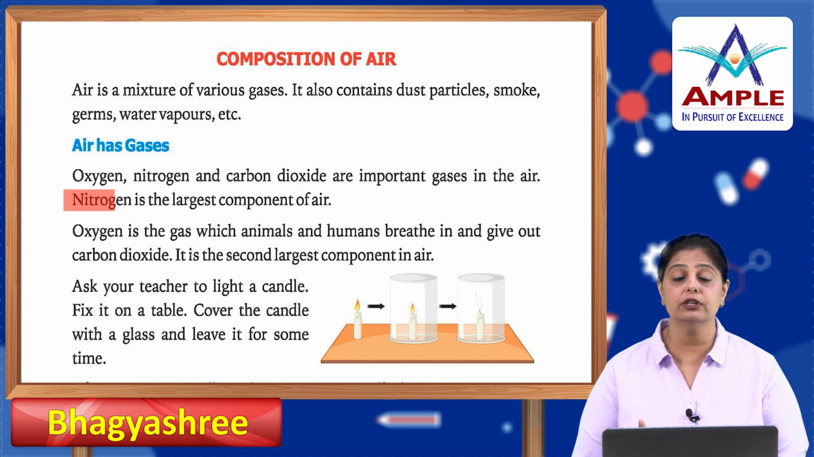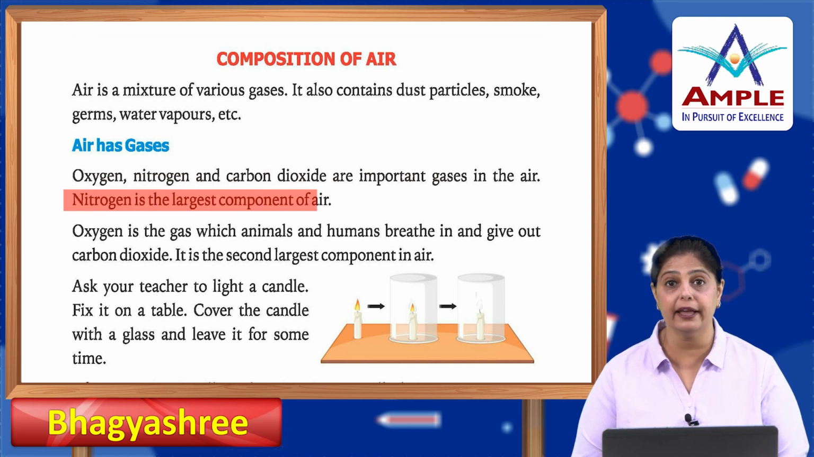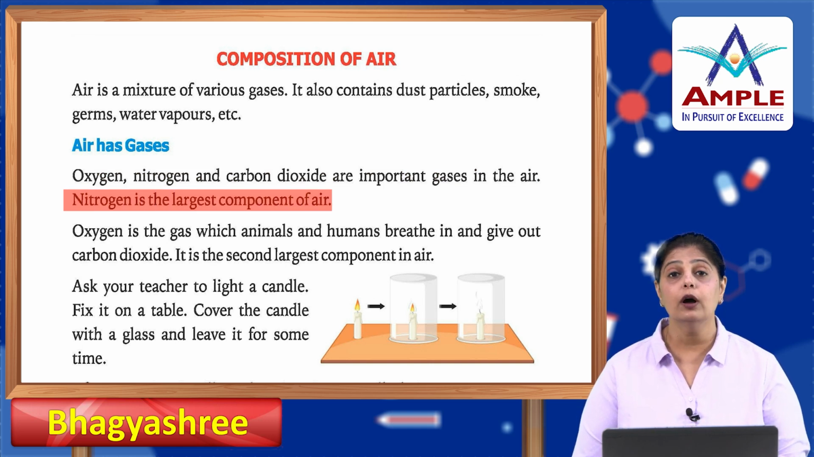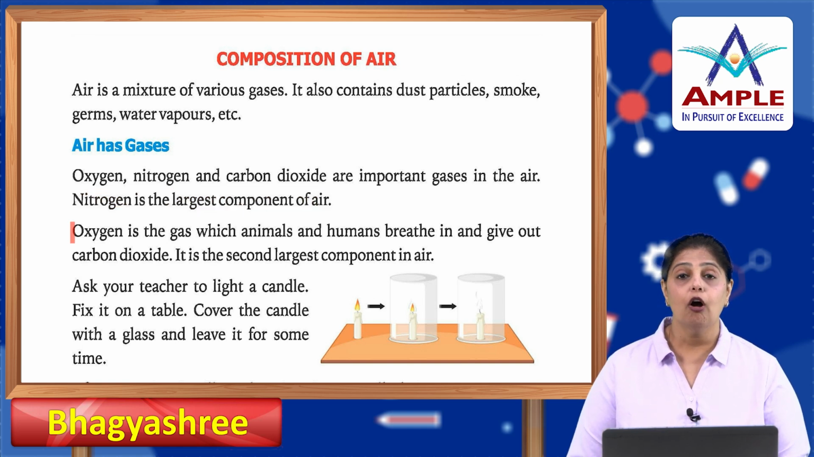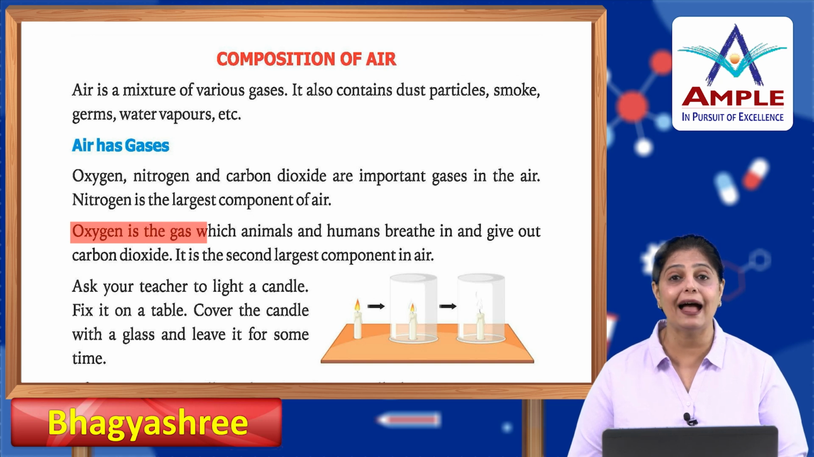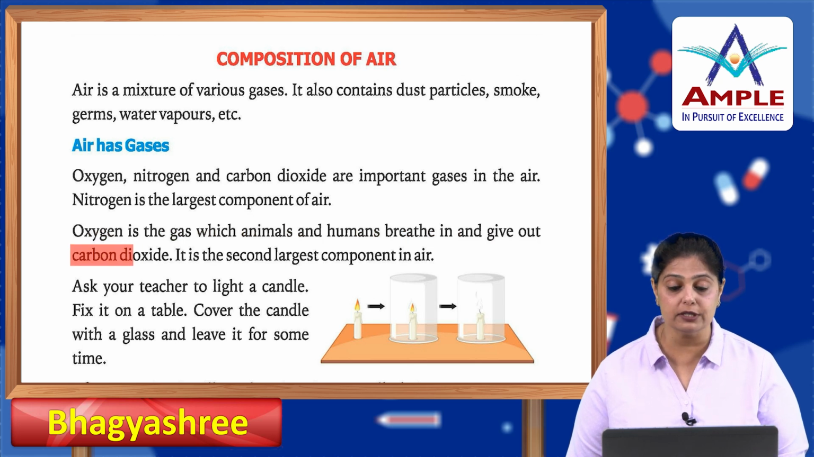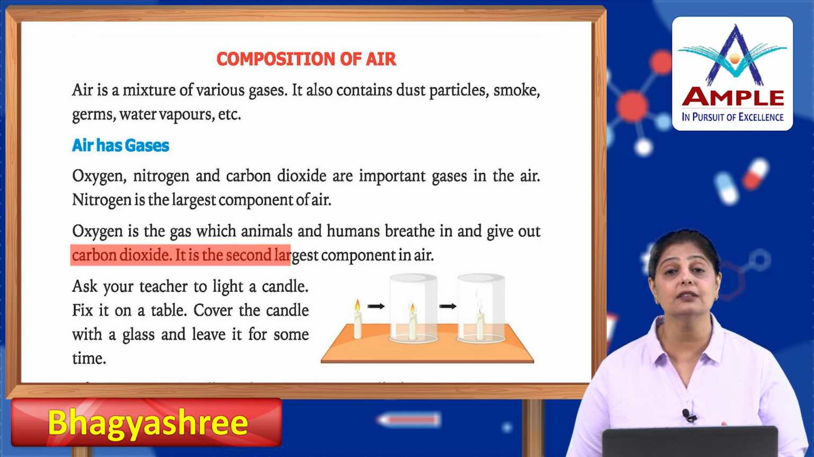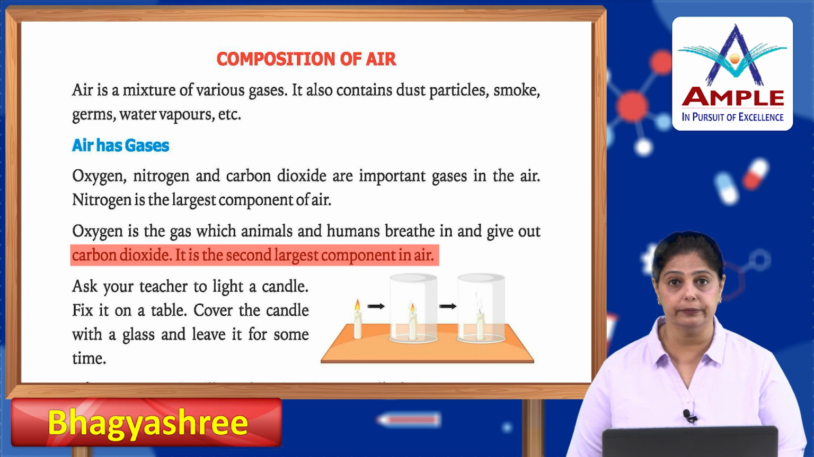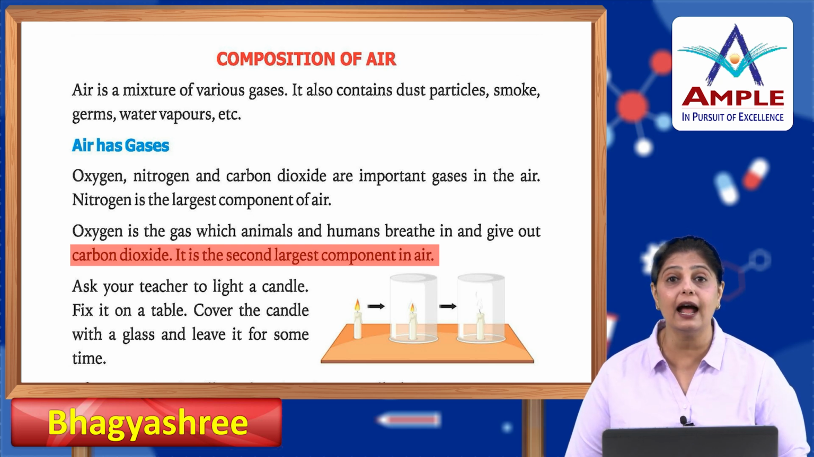Nitrogen is the largest component of air. So nitrogen gas is present in high quantity inside the air. Oxygen is the gas which animals and humans breathe in. We breathe in oxygen and give out carbon dioxide. This is the second largest component in the air. And plants take in carbon dioxide and they give out oxygen to us.